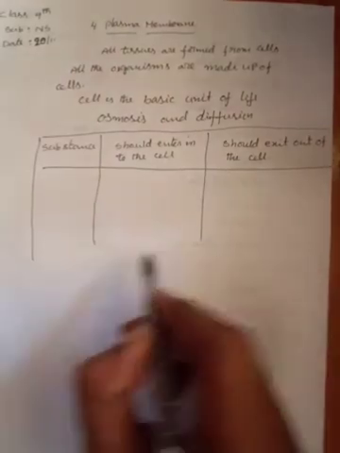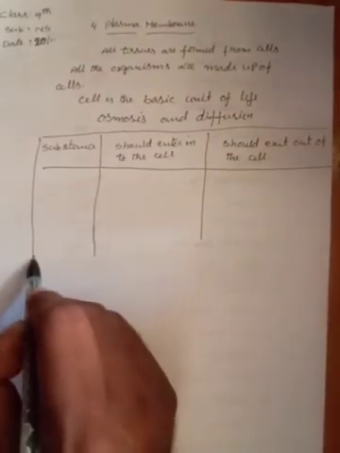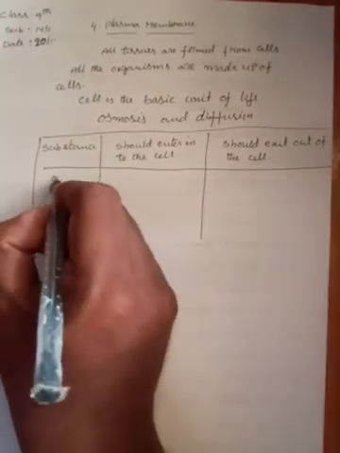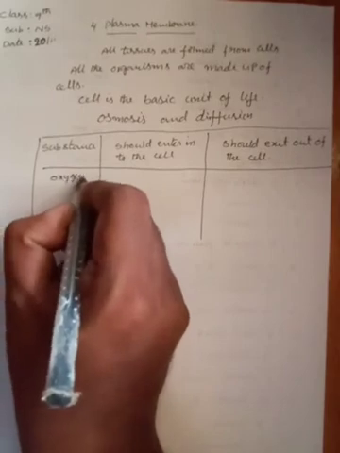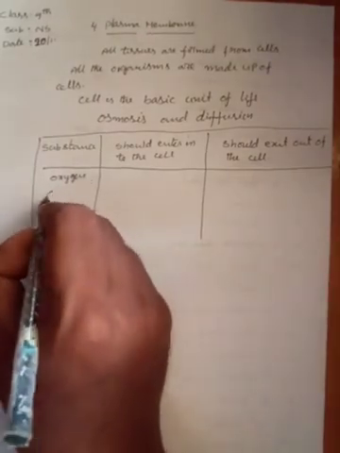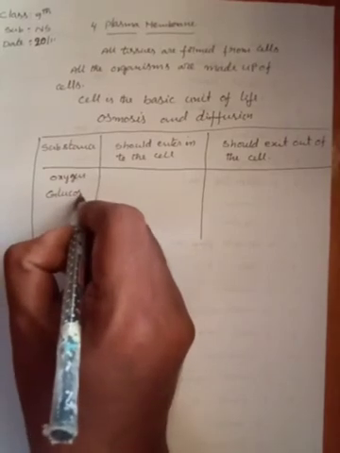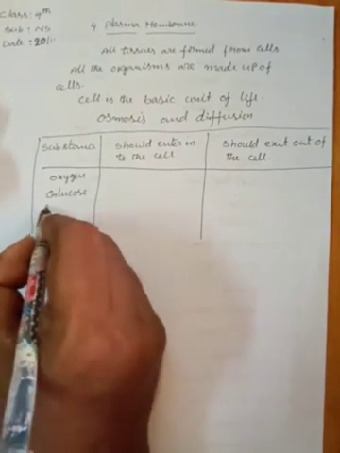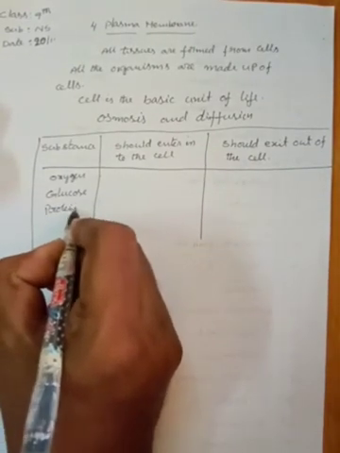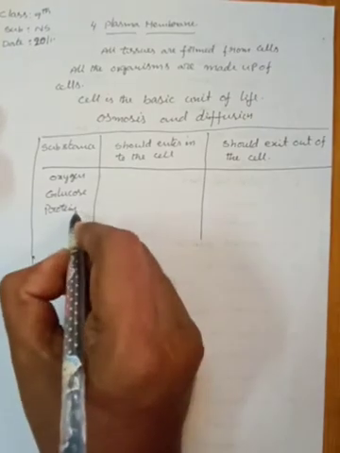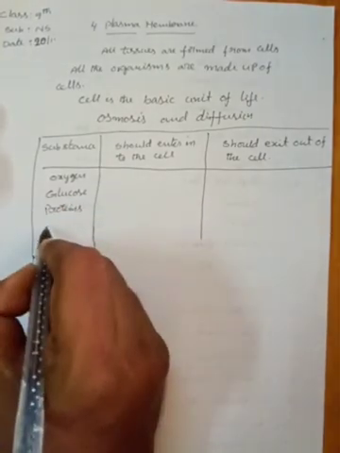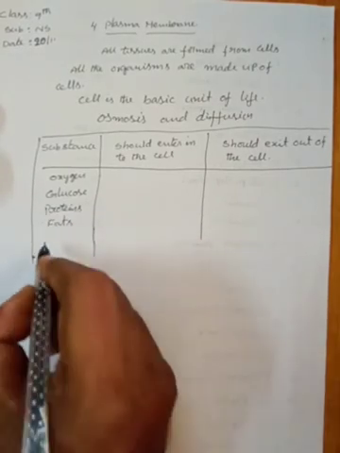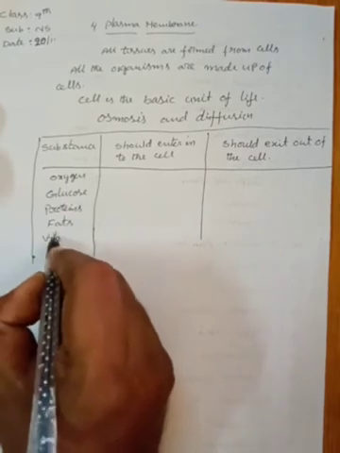In this table, children, we take different types of substances. The first substance is oxygen. Second one is glucose. Third one is proteins. Fourth one is fats. Fifth one is vitamins.